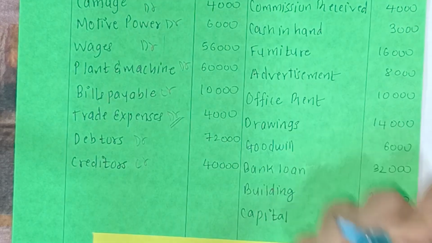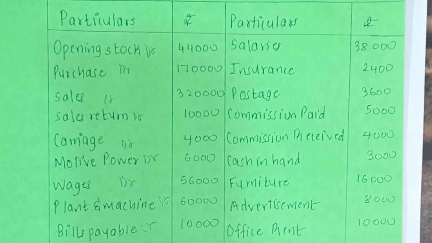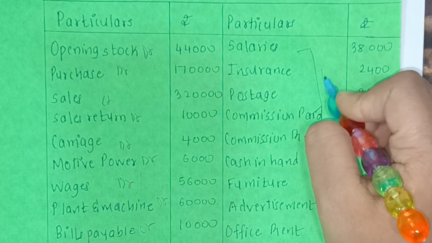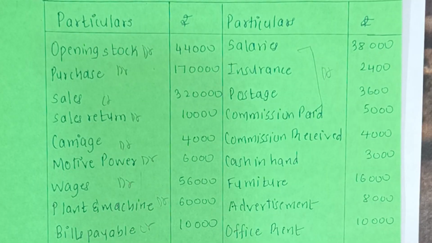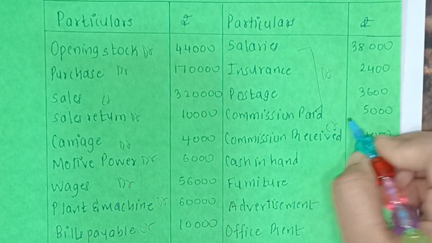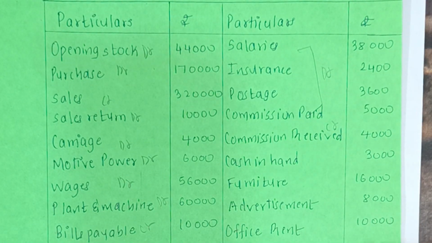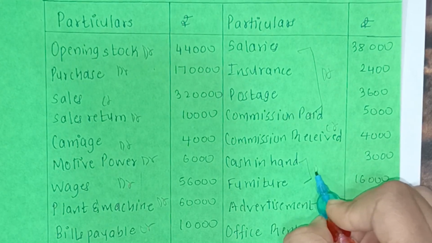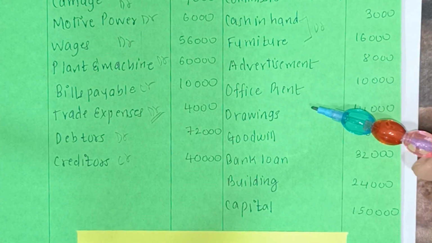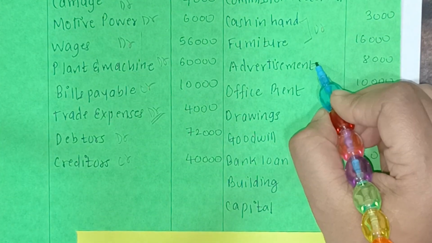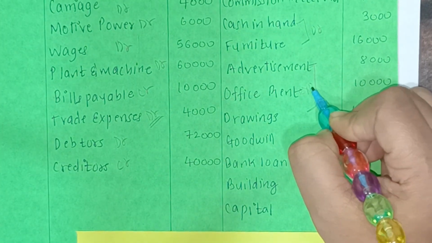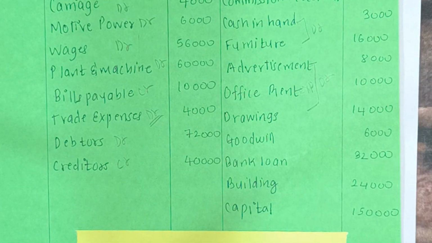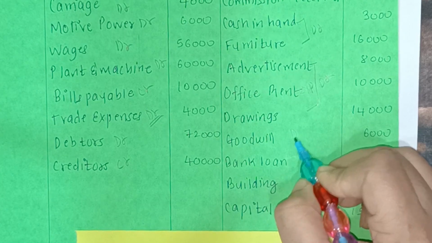Creditors, credit balance. Salary, insurance, postage and commission paid, all these are expenses, therefore all will be debited. Next we have commission received. It is an income or revenue to us, so credit side. Next we have cash in hand and furniture, both are assets, so debit side. Next we have advertisement, office rent and drawings, all these three are expenses, so record them on the debit side. Next we have goodwill. Goodwill is an intangible asset, debit side.